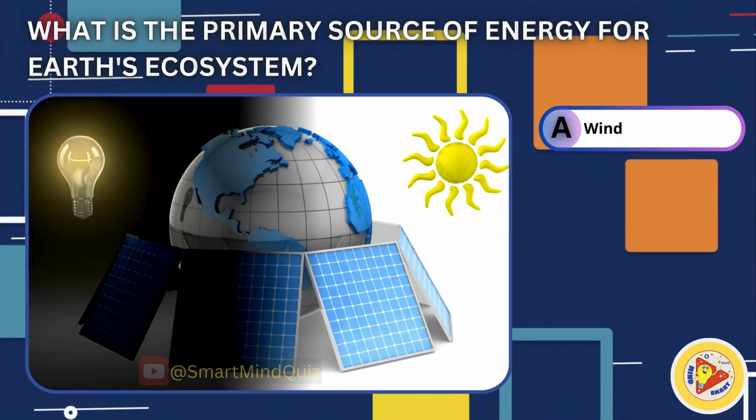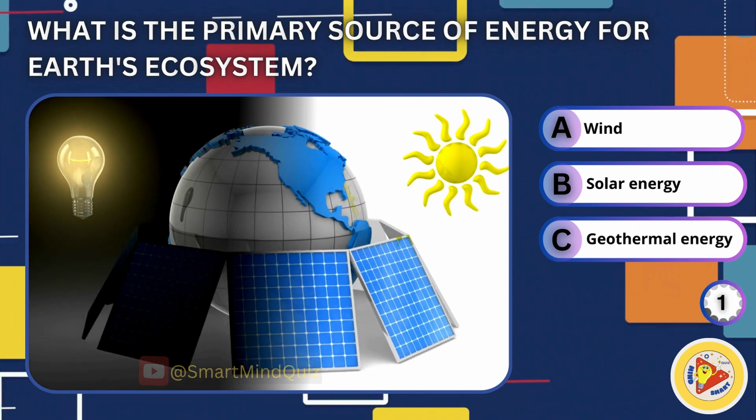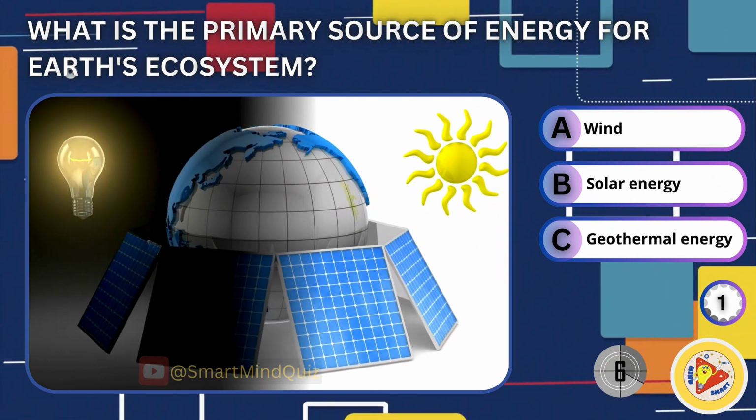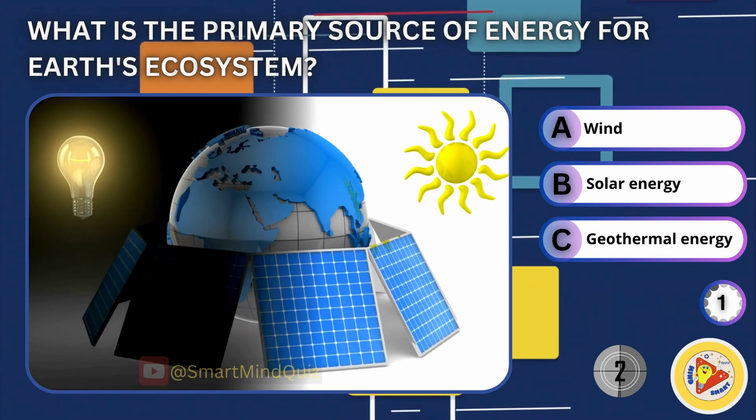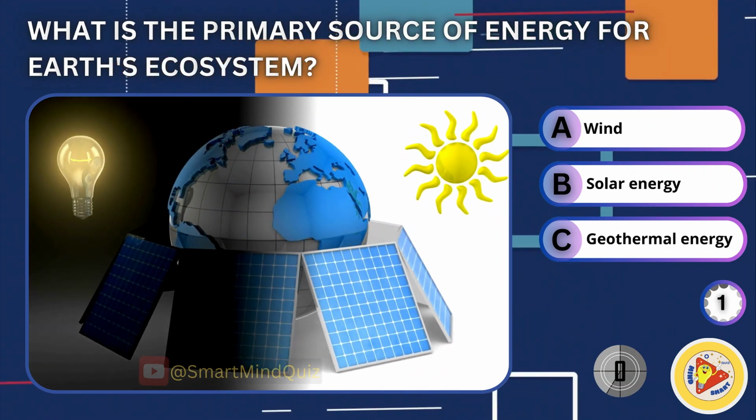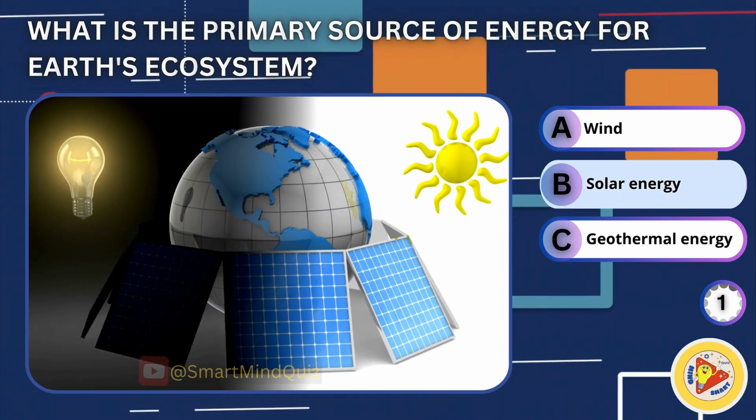What is the primary source of energy for Earth's ecosystem? Wind, solar energy, geothermal energy. The right answer is solar energy.